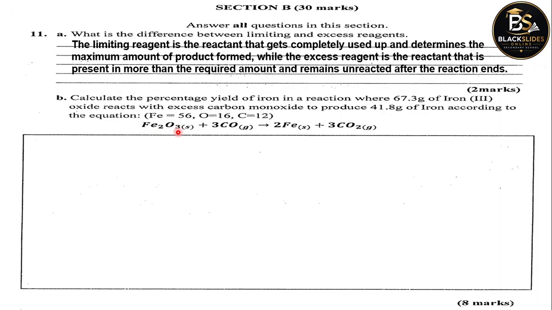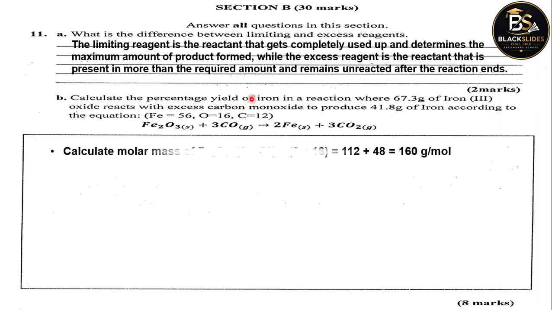So iron oxide reacts with carbon monoxide to produce iron and carbon dioxide. So we are asked to use the given information to calculate the percentage yield.